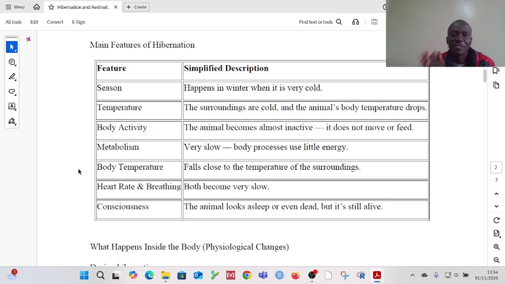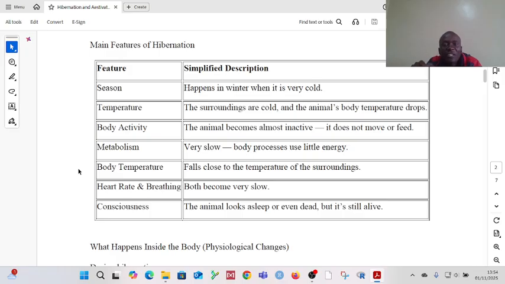Because when it is cold, as a human being, then you are forced to live in an environment that is lower than 37, for example. So generally, the temperature of the animal's body will drop. The animal also becomes almost inactive. It does not move, and possibly it is not even feeding, because the amount of food present is very low.